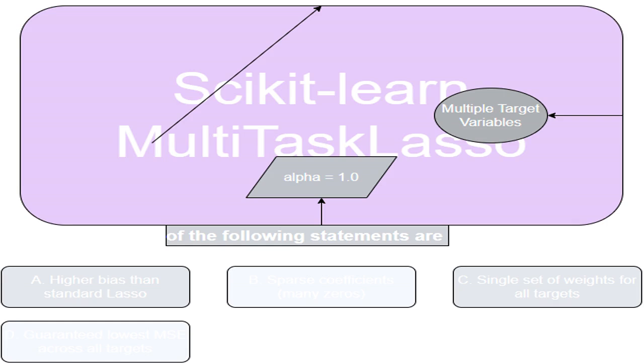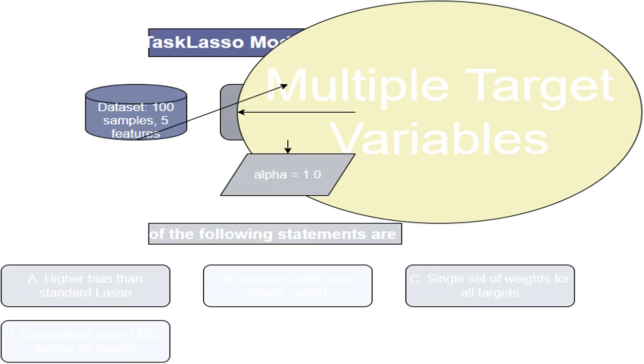MultiTaskLasso is a specific type of regression model from the Sklearn library in Python. It's designed to handle multiple target variables simultaneously. This means I'm trying to predict more than one thing at the same time. Continuing the house price example, I could also try to predict property tax along with price.